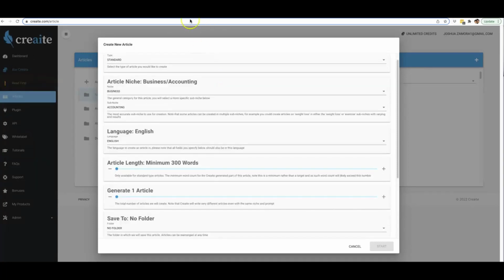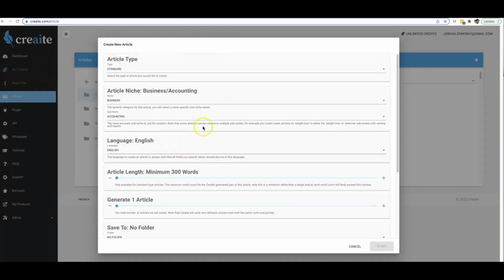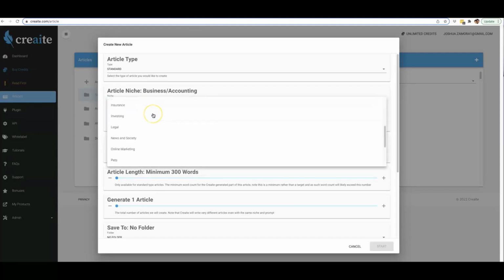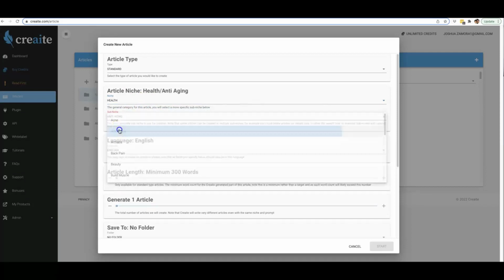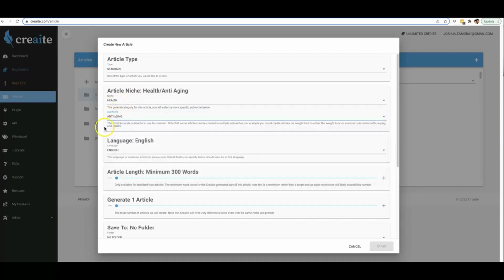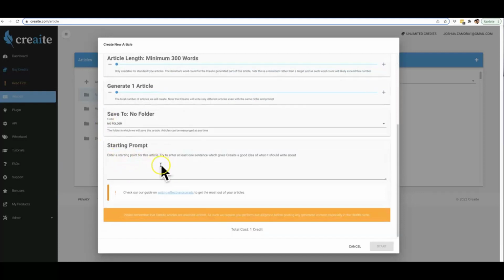So the biggest difference, if I come over here to 1.0, these are the settings for version 1.0. We were extremely limited on the number of niches that you can have content created for. We had these main niches here, and within each main niche, there were sub niches as well. So you had to select the niche, select the sub niche, and on top of that, you also needed to provide a starting prompt, which was at least one sentence, which gives Creaite a good idea of what it should write about.